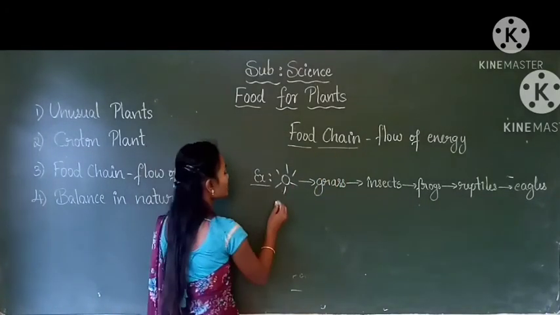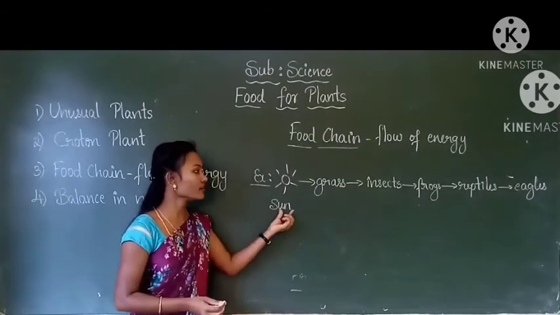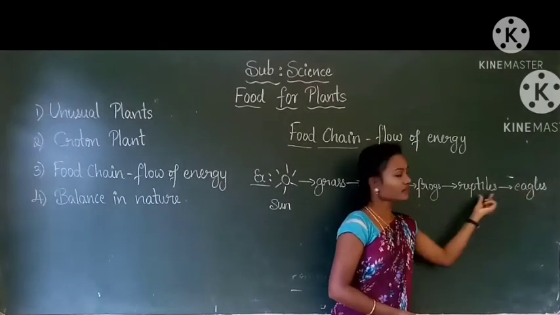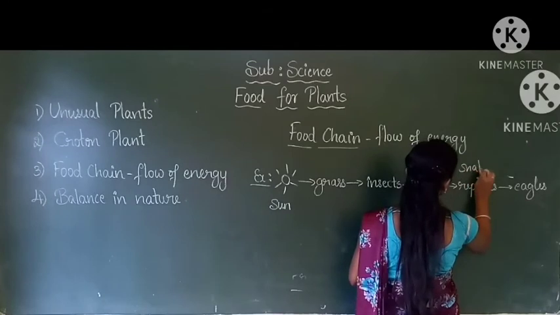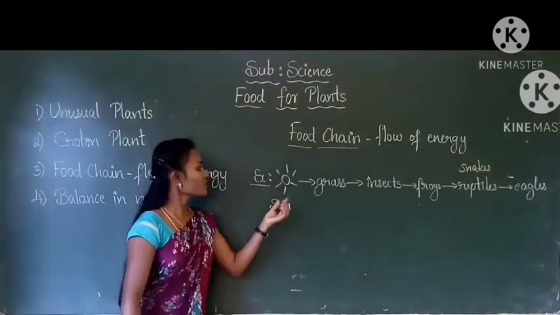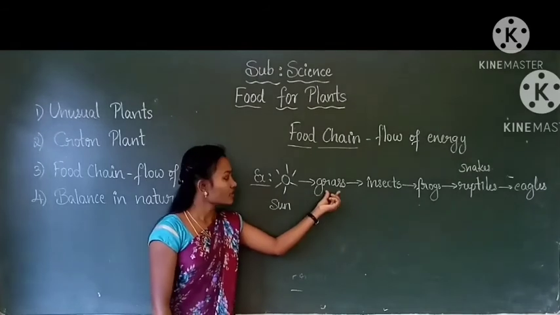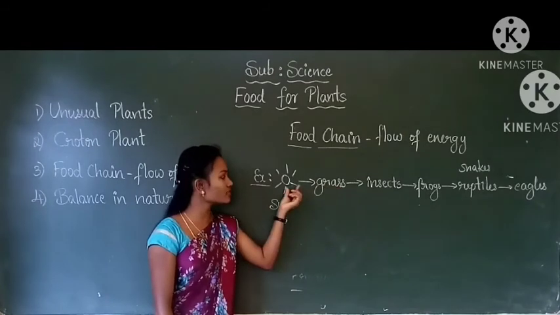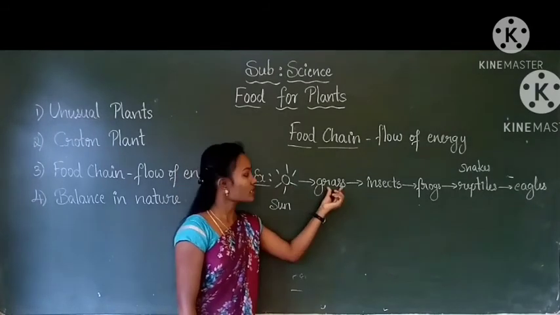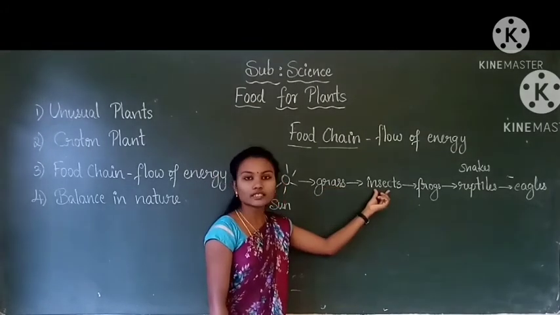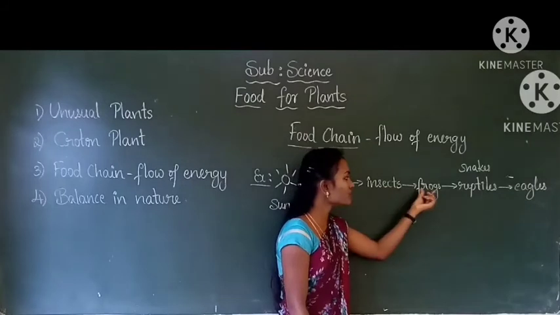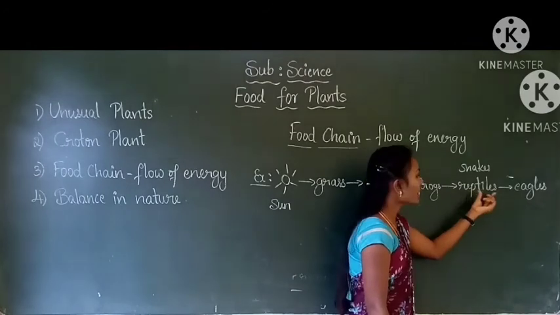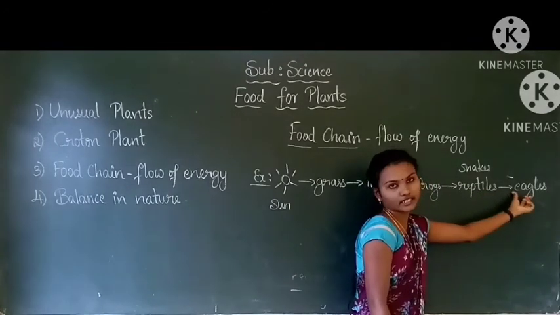So here it is sun, grass, insects, frogs, reptiles, eagles. Reptiles means snakes. Grass gets the sunlight energy to grow. Then the grass is eaten by insects. Insects are eaten by frogs, and these frogs are eaten by reptiles, and these reptiles are eaten by the eagles.